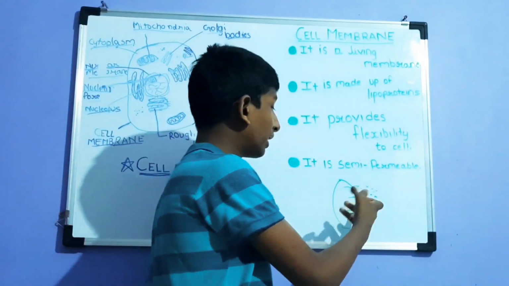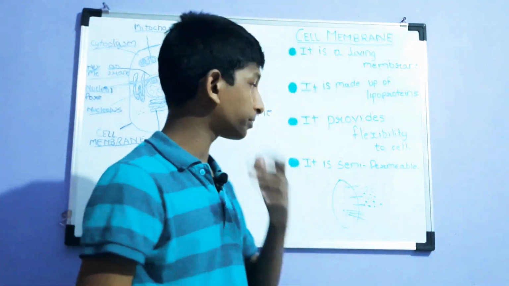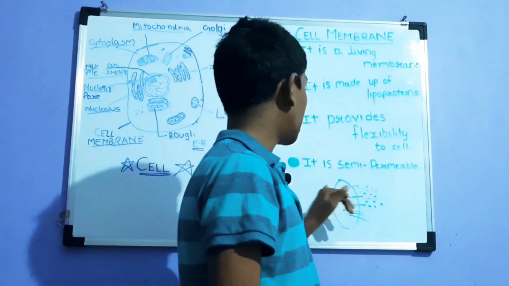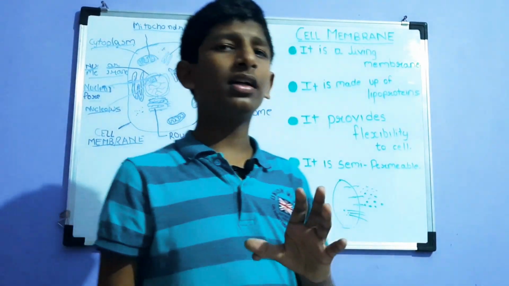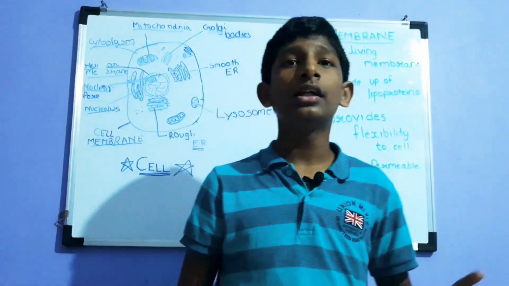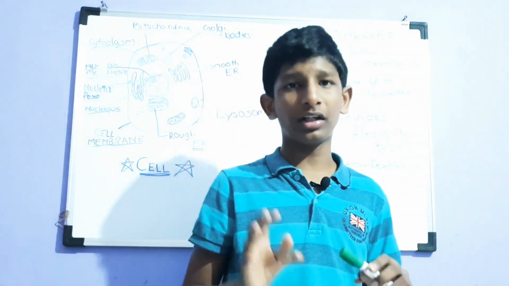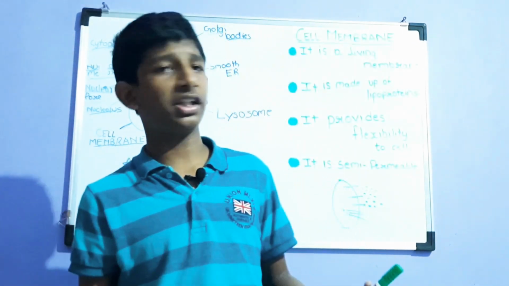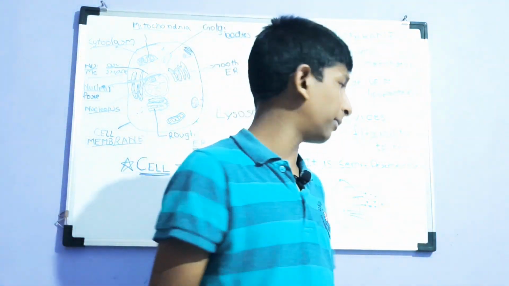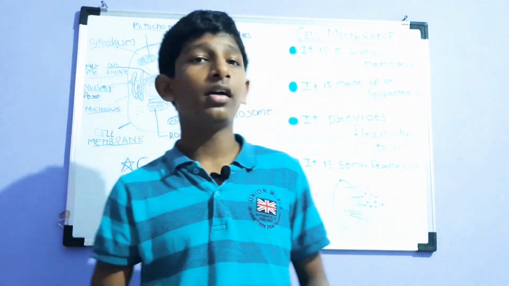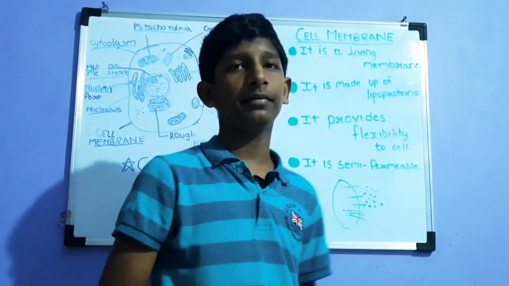Now these nutrients might be soluble in cytoplasm, but the dust may not be. Yeah, so that was the point. Semi permeable, meaning, to be simple and precise, it does not allow everything to enter it. It does allow some things to enter it, like nutrients, and dust it does not allow. I am taking dust as an example because it is very relatable. There are many things which the cell should not take in. Yeah, for that purpose the semi permeability is there.